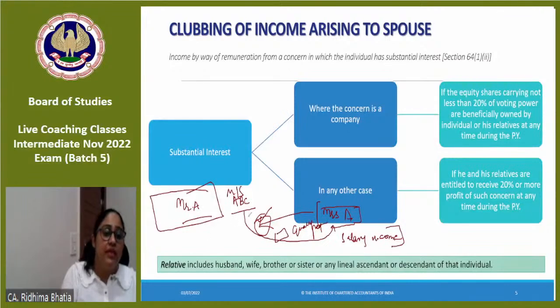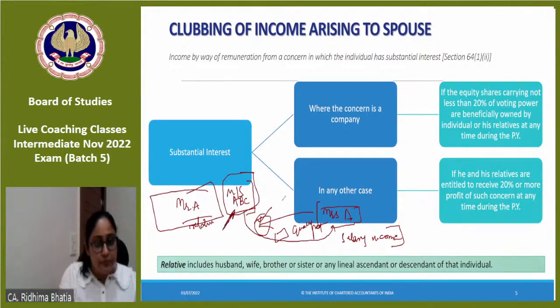Even if here Mr. A is not directly paying, but who is paying? A concern is paying, a concern where Mr. A or the relative has a substantial interest. Then in this case, whatever income is getting paid to Mrs. A would be clubbed in the hands of the individual, not in the concern's hand, but in the hands of the individual.